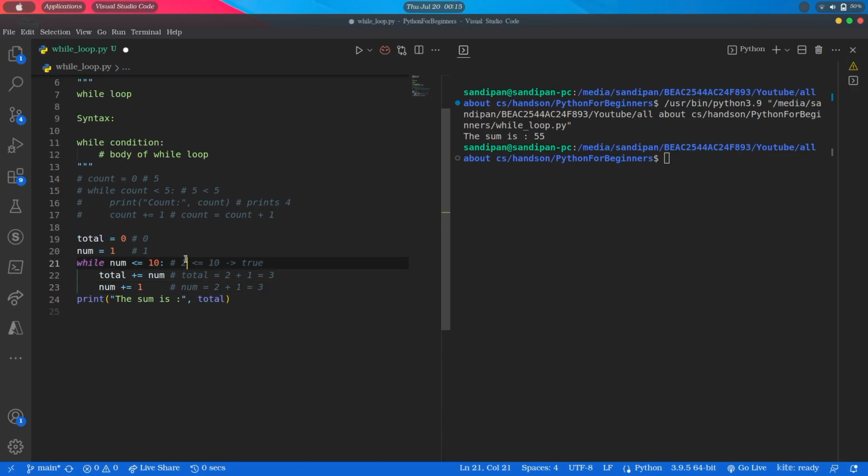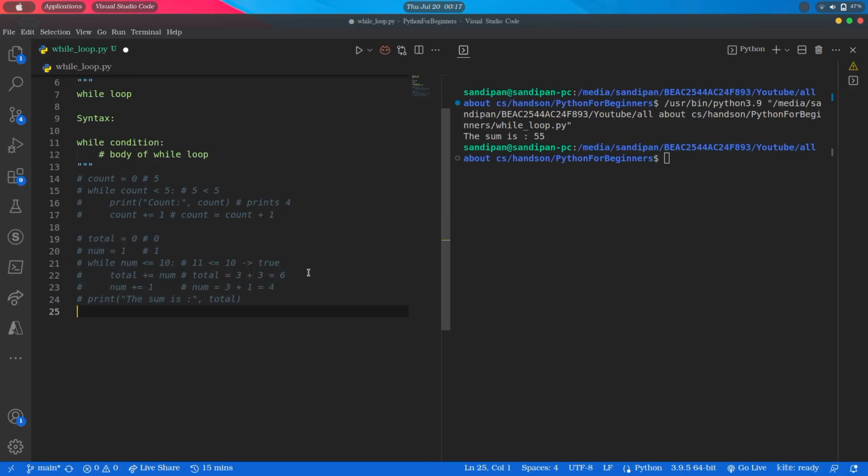Next iteration, 3 less than 10 will evaluate to true. It will go inside and then total will be added with num, that is 3 plus 3, and will be assigned to the total. So total is now 3 plus 3 equals 6 and num will become 3 plus 1 equals 4. So this way it will continue looping until the num value will become 11. Then in that case 11 less than 10 will evaluate to false and it will come out from the loop. So we will get the sum from 1 till 10.